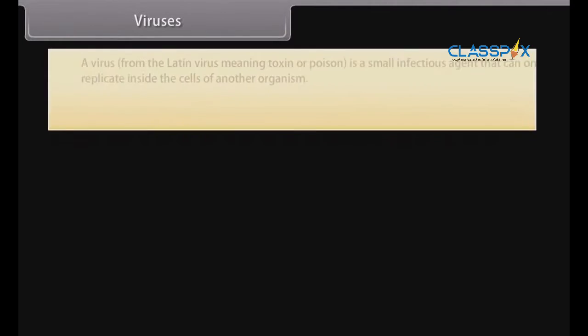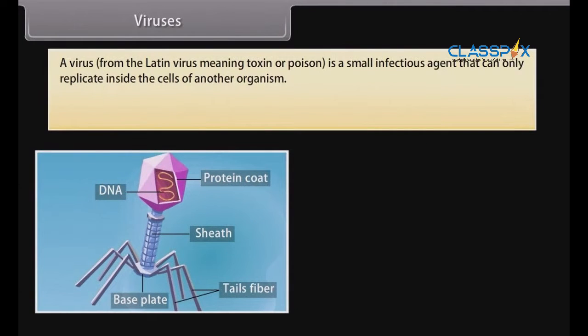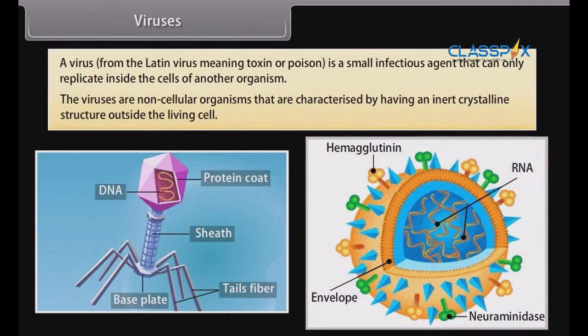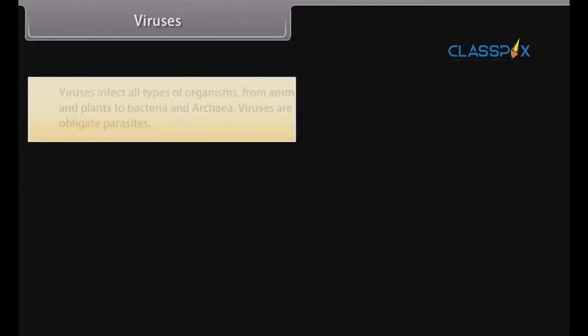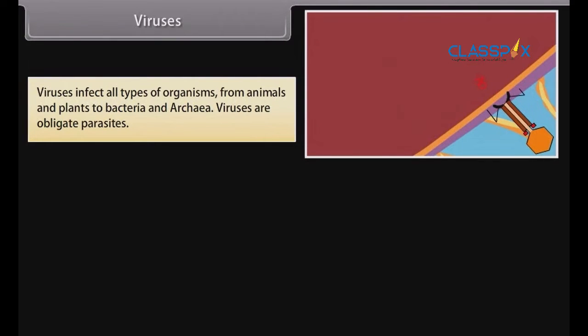Viruses. A virus is a small infectious agent that can only replicate inside the cells of another organism. Viruses are non-cellular organisms that are characterized by having an inert, crystalline structure outside the living cell. Viruses infect all types of organisms, from animals and plants to bacteria and archaea. Viruses are obligate parasites.